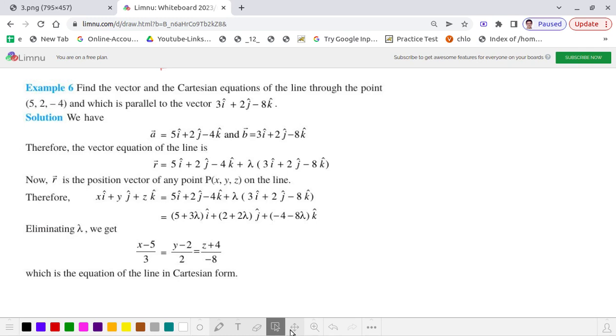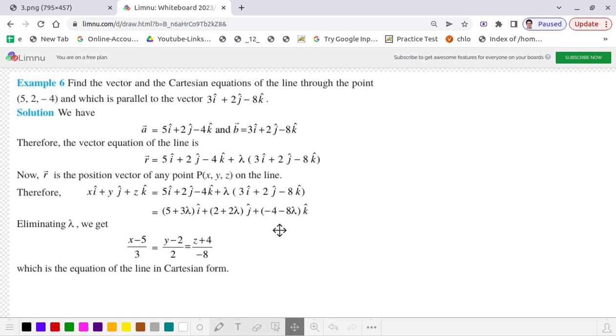So here the question is that find the vector and Cartesian equations of the line through the point 5, 2, minus 4.